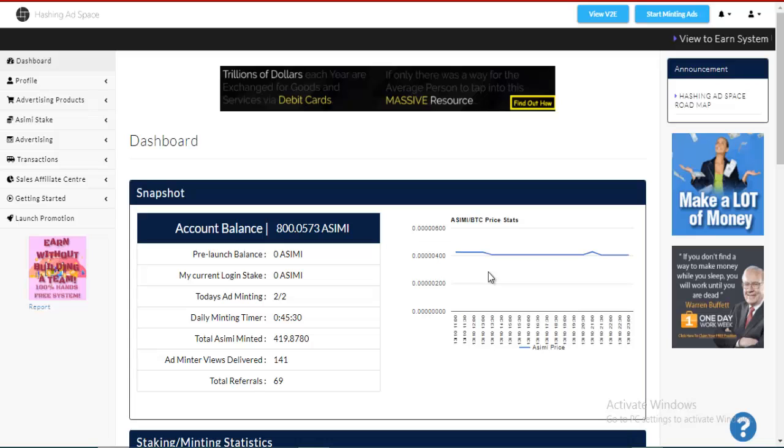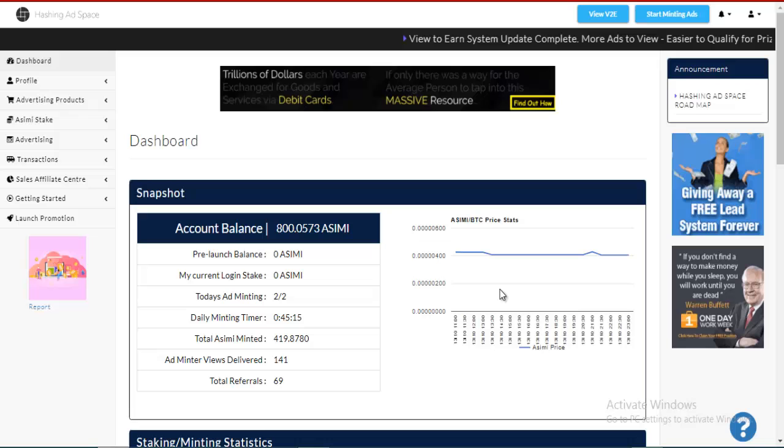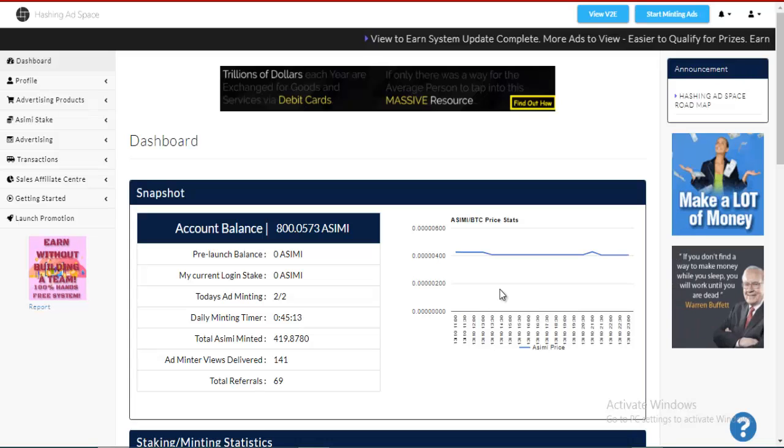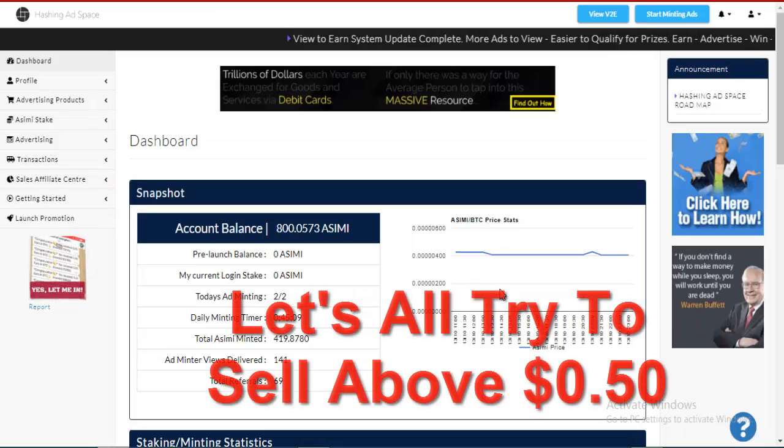So let's just keep holding until the price hits at least 50 cents. That's when I recommend you guys start selling. And when you start selling, just keep in mind that this is a community of other people. We don't want to sell our $50 worth of ASIMI and then just drag the whole community down again to the ASIMI token being below 50 cents.